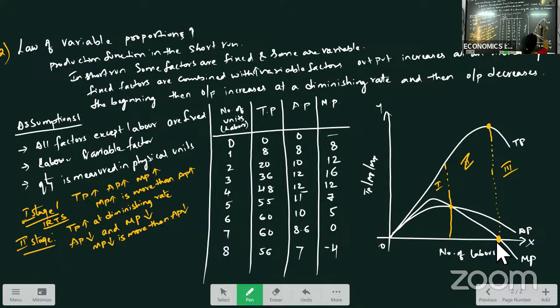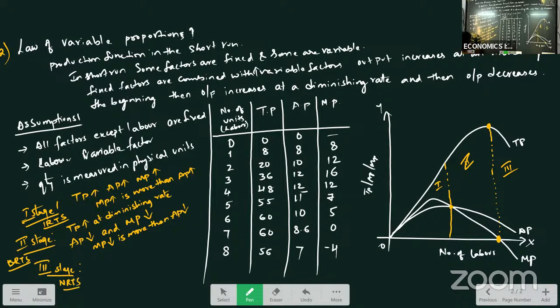TP increases at a diminishing rate, AP decreases, MP decreases and becomes 0. The second stage is called constant or diminishing returns to scale. The third stage is negative returns to scale.